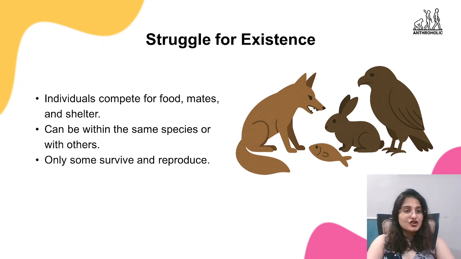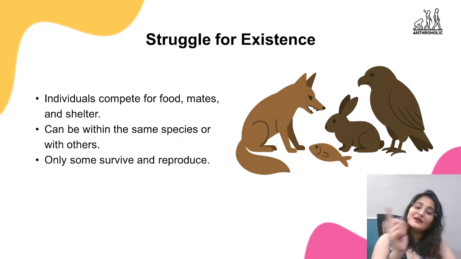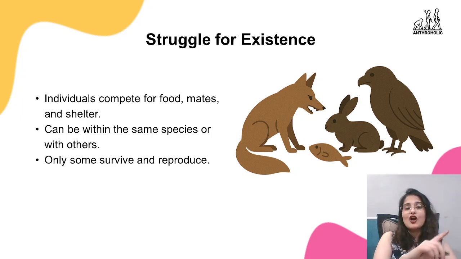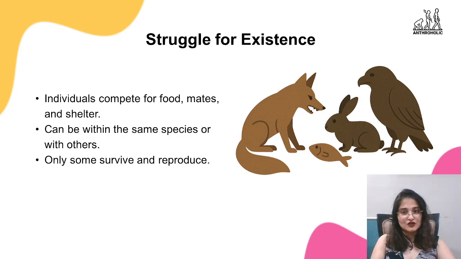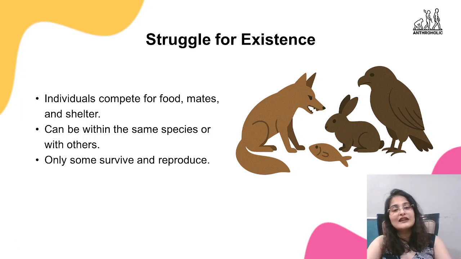As overproduction happens, individuals are going to compete for food, compete for mating, compete for shelter, and this can be within the same species also. It can be a competition with other species also, right? सिर्फ खुद के ही नहीं, अलग स्पीशीज के साथ भी ये लड़ाई हो सकती है. It is not mandatory that it will be interspecies only. भाई जो भी लड़ाई होगी, जो भी स्ट्रगल होगा, is it going to be between the species only? No, right? So there is going to be a struggle.